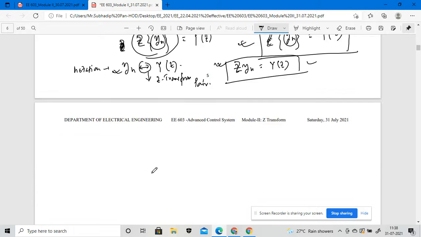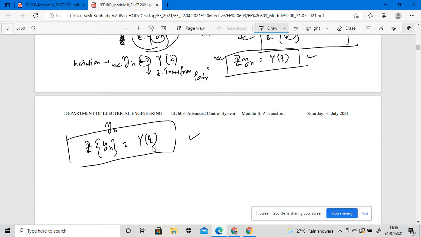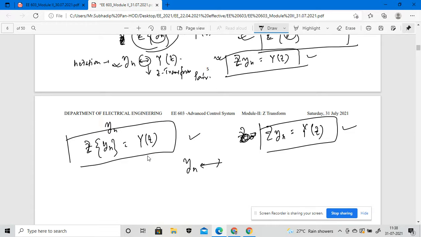So what will be the Z transformation of this particular sequence y of n? That should be your Y of z. This is one notation, right? Another notation you can write: Z of y of n equals your Y of z. Or either you can note it like this: y of n is the pair of the Z transformation Y of z.